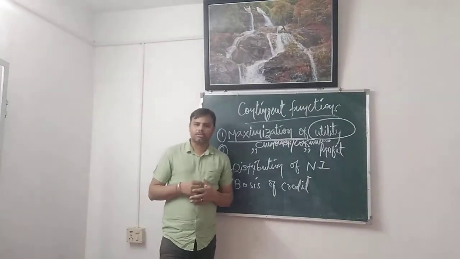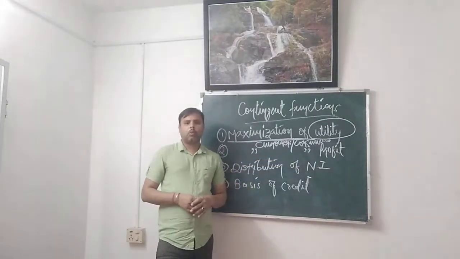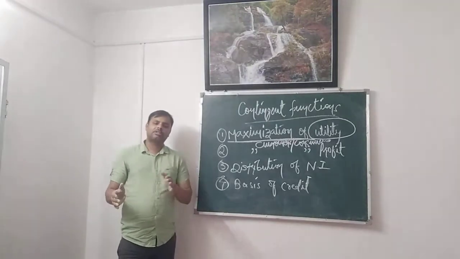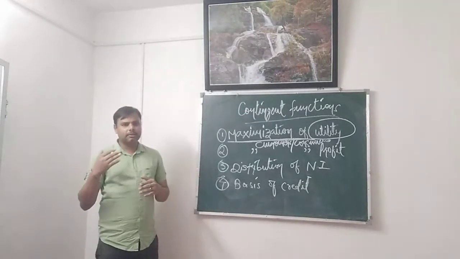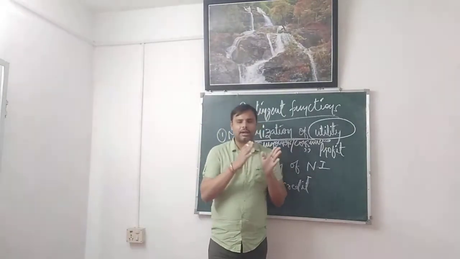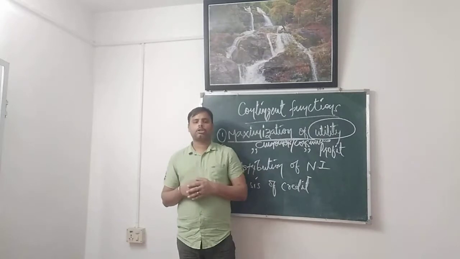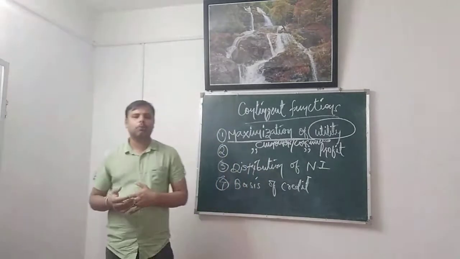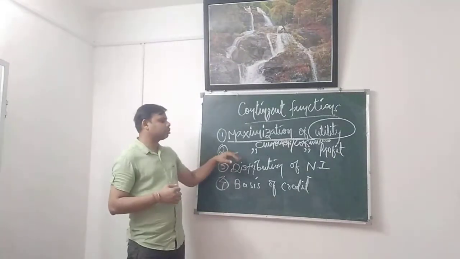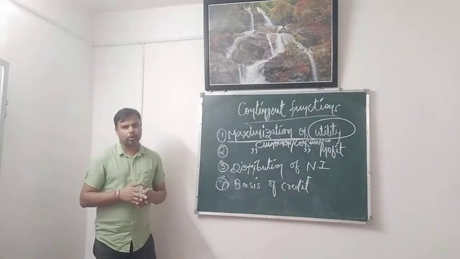From a producer or a supplier's point of view, his main target is maximization of profit. What does a supplier look for? What does a manufacturer look for? Maximizing the profit. He plans his business decisions in such a way that he fixes the different components of expenditure, that is for land, labor, capital and entrepreneurship, so that the organization turns out to be a profitable one. So maximization of profit is the sole aim of any business, any entrepreneur.